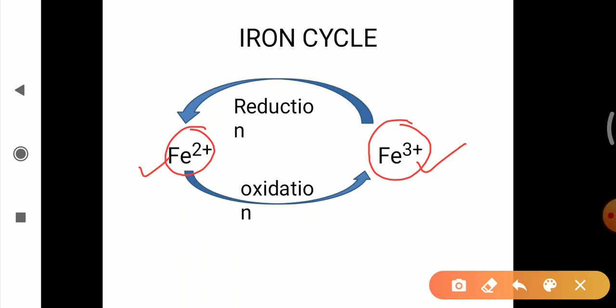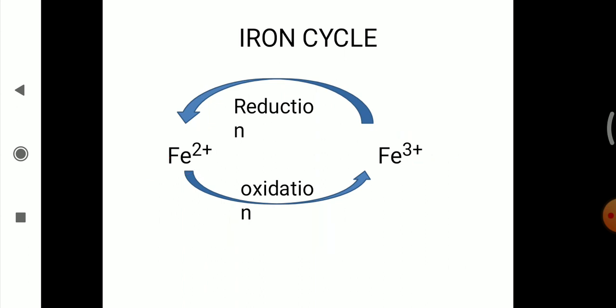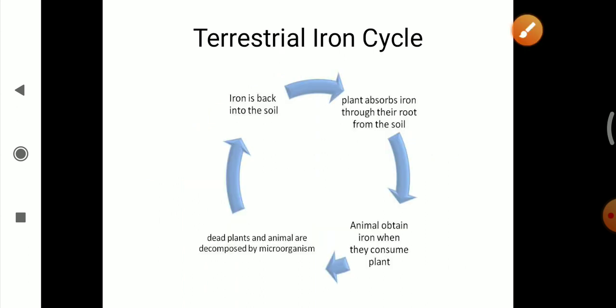There are some iron oxidizing bacteria, that is Thiobacillus, Ferroxidans, Sulfolobus acidocaldarius. These are the iron oxidizing bacteria. As the iron cycle is found in terrestrial habitat and marine ecosystem.